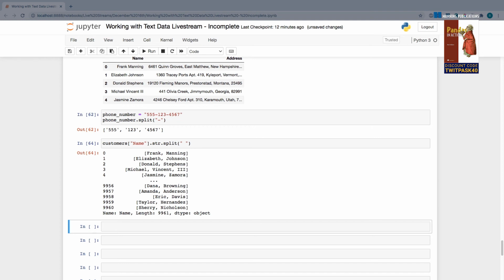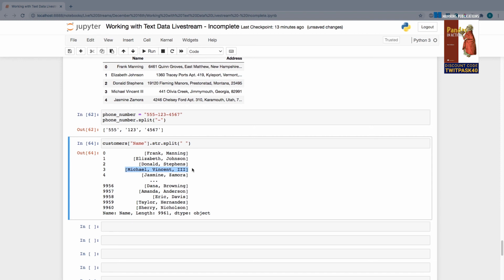Well, it turns out it can also store Python lists. Now there are some problems here, which is that some of our names have things like the 3 right here at the end, or maybe they have a junior or a senior. So the problem is that some of these lists are 2 elements long, while some of them may be 3 or more. So maybe what I want to do here is limit the total number of splits that I'm going